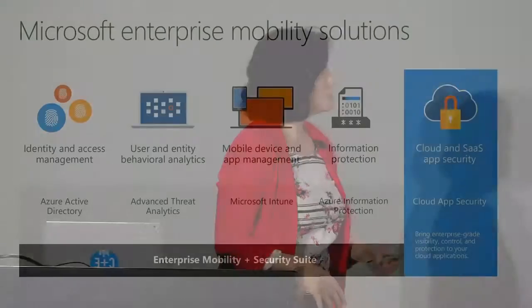If the digital crimes unit, in consultation with a customer either pre-breach or post-breach, discovers the presence of a new botnet, discovers the presence of a new section of the dark web that we didn't know was there before, well, guess what? We're going to learn from that. We're going to take that learning and package it, and we're going to apply it to our cloud services, so that you as customers can automatically receive the updated benefit from that. You don't have to go and find the new botnet. We found it for you. And so that's kind of cool stuff.